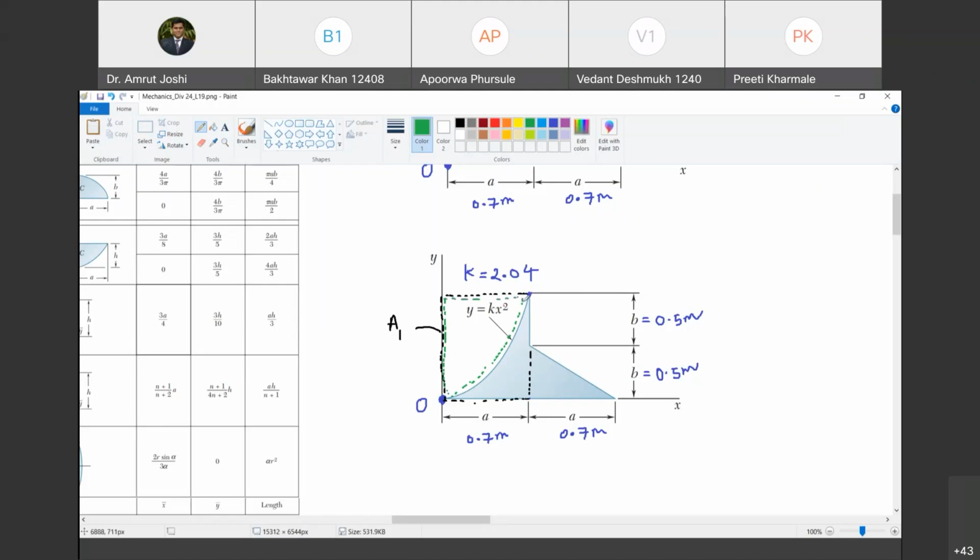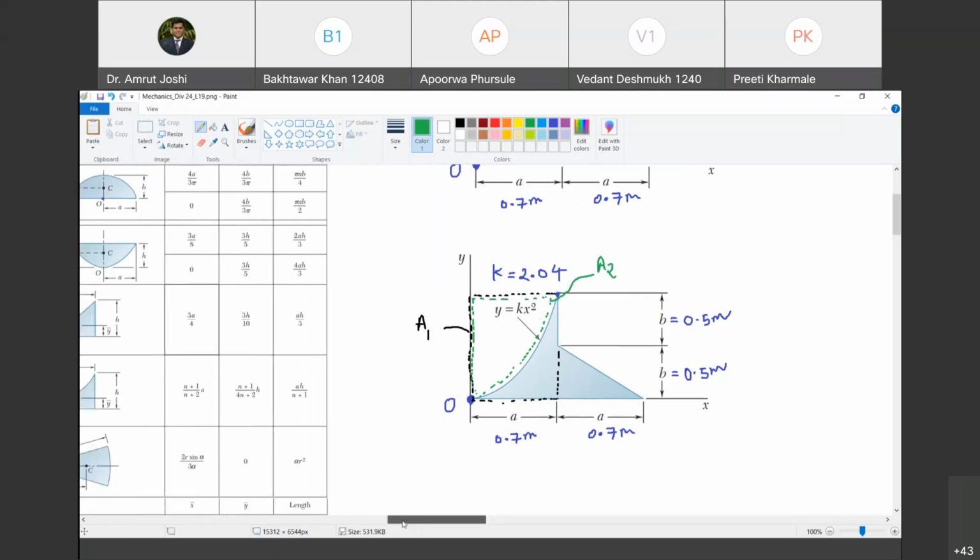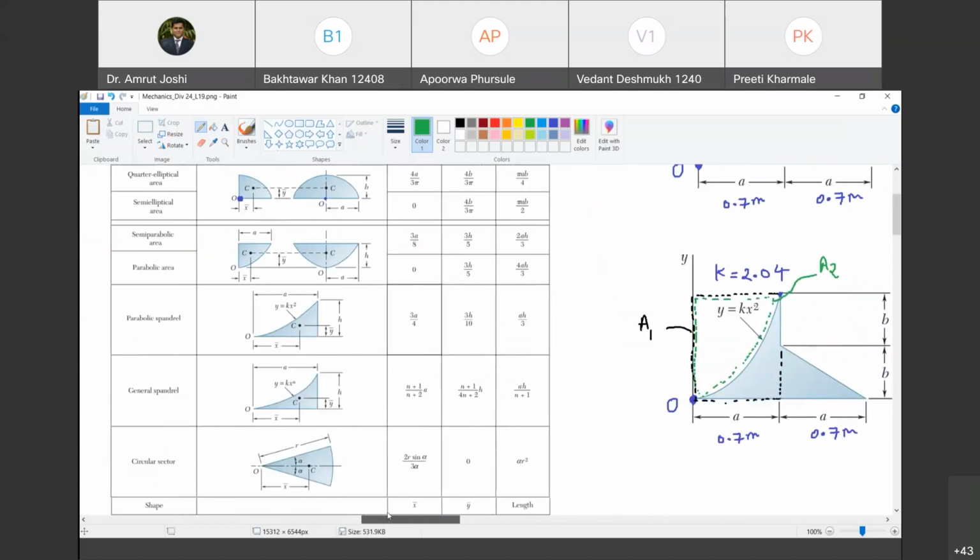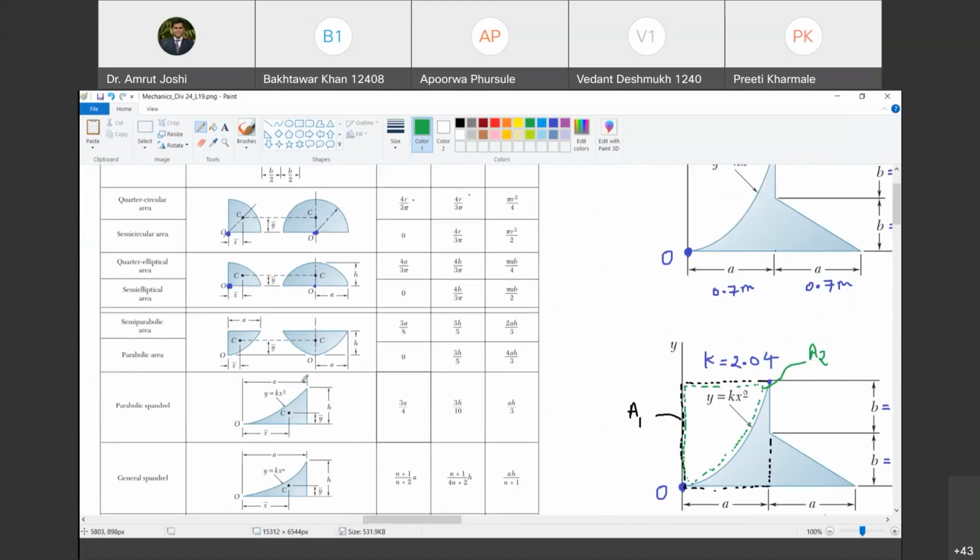So what am I going to call this as? A2. Now question, do you know the centroid of this A2? Do you have the formula for it? So let us see whose centroid we need. You will understand that here it is something like a semi-parabolic area, because if you draw a tangent here, it is horizontal. If you draw a tangent here, it is also horizontal. Do you agree with me?